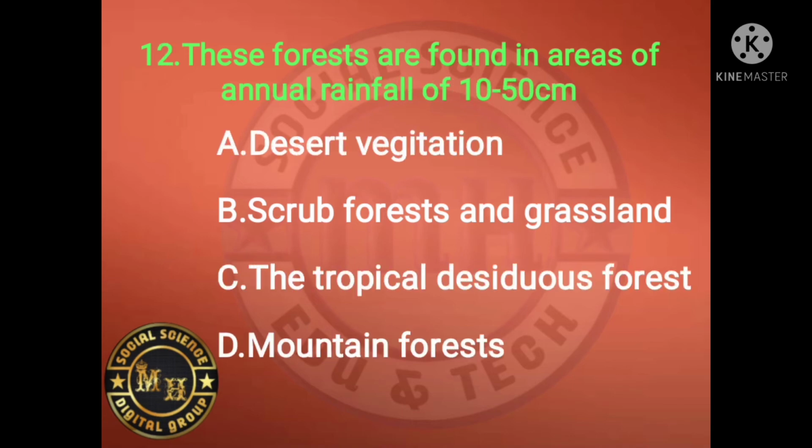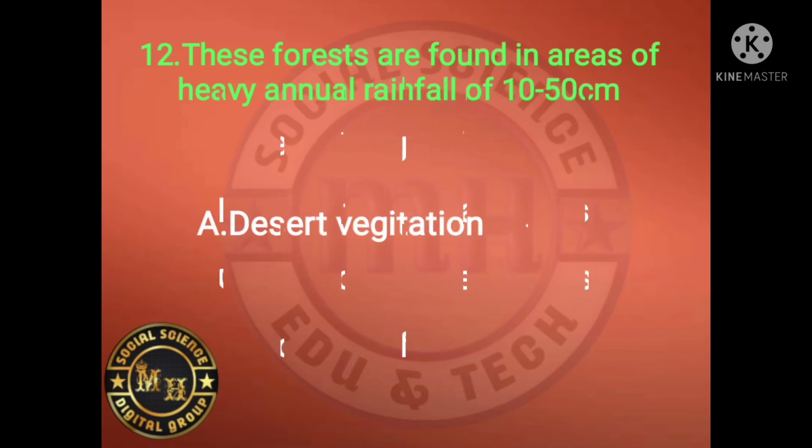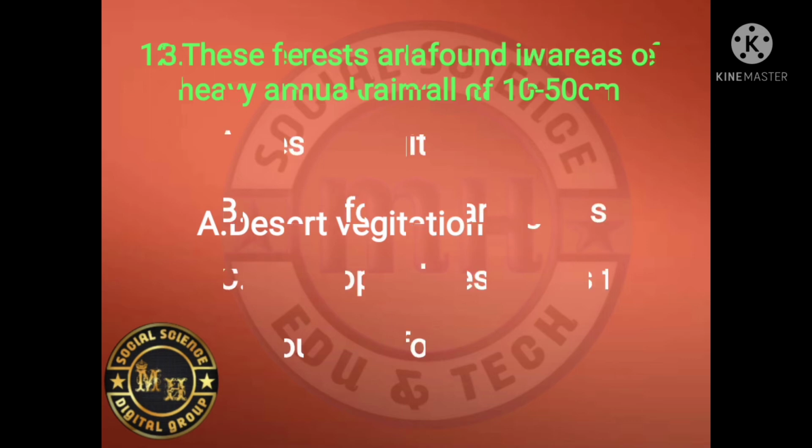And the next one, 12th. These forests are found in areas of annual rainfall of 10 to 50 centimeter. It's also very easy. Desert vegetation, scrub forest and grassland, tropical deciduous, mountain. Which one is the right answer? The right answer is desert vegetation, found in areas of annual rainfall of 10 to 50 centimeter.